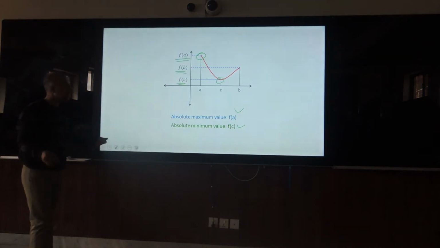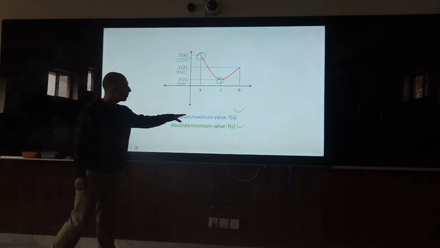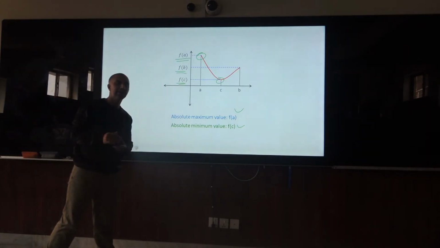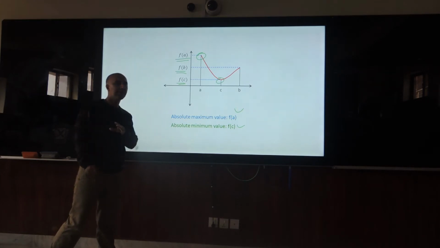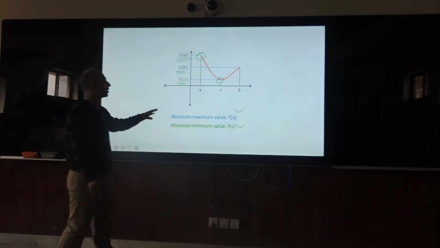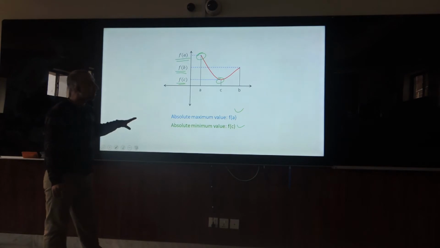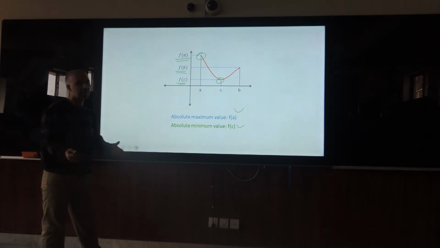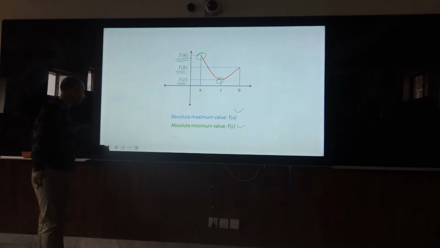For example, I already explained, you start your journey from Haripur to Karachi. The highest speed of the car is known as the absolute maximum, and of course the minimum, you can say the lowest speed, maybe it is almost a standing case, you can say that it is 0.